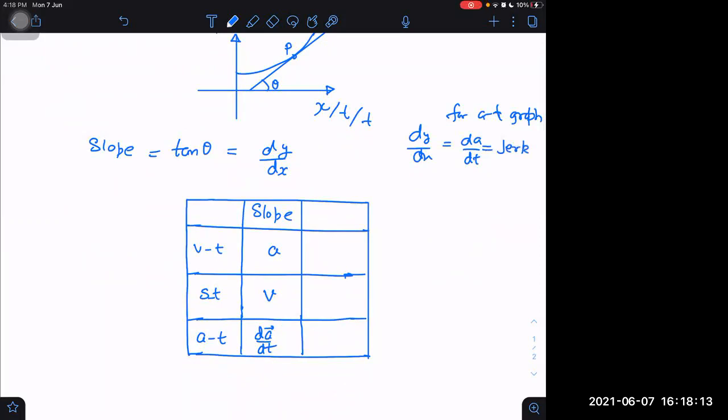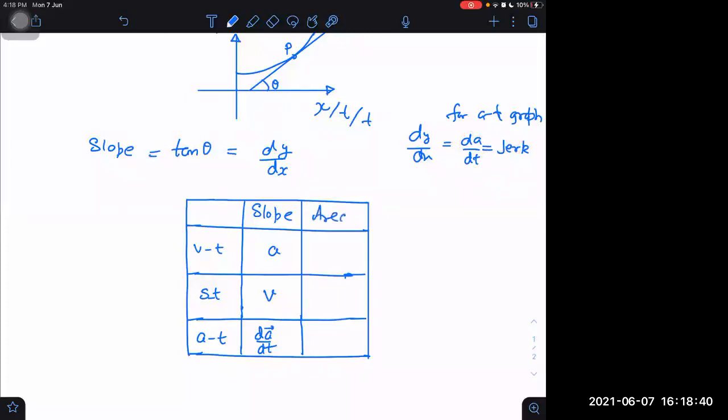No need to remember it, but in case you need to know, this is called jerk, the rate of change of acceleration with respect to time. But we should remember at least that if an acceleration versus time graph is given, don't start considering it as velocity. It is simply the rate of change of acceleration with respect to time. Whether you know its name or not doesn't matter, but you should know it is the rate of change of acceleration with respect to time. That's it.